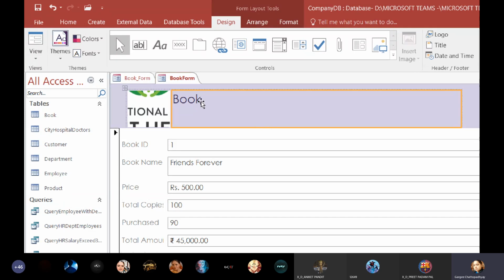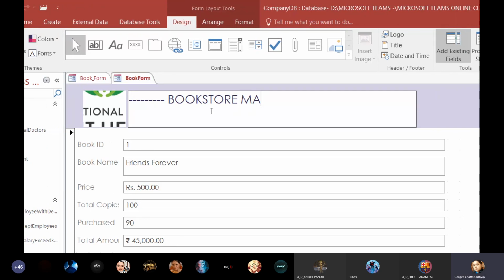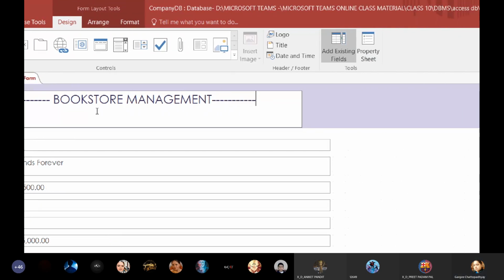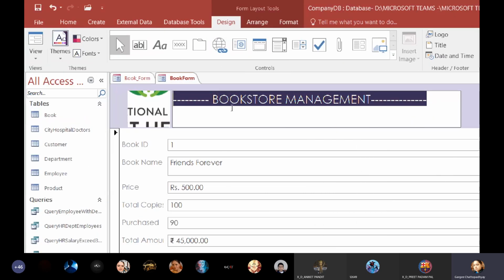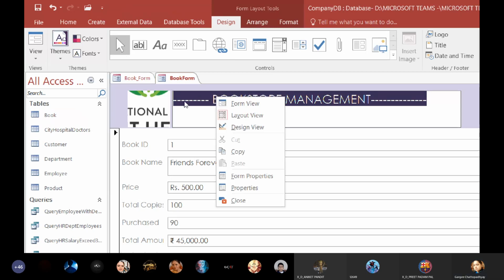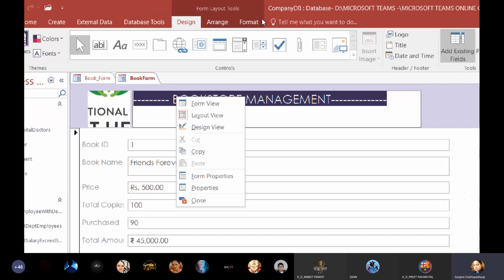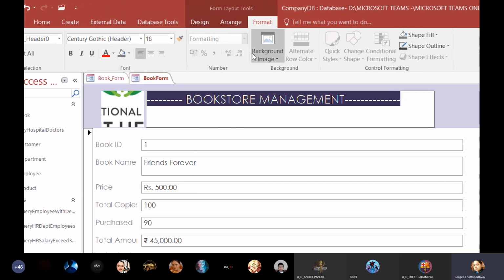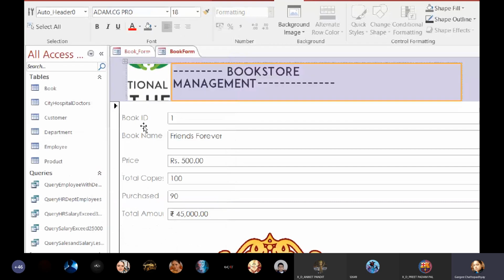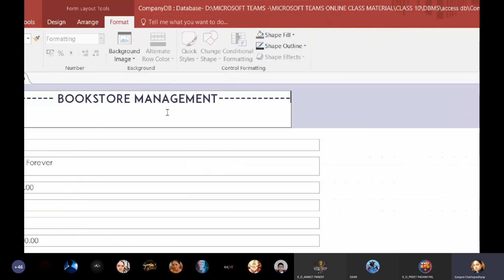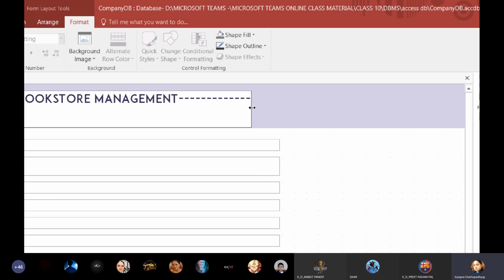Coming to the next one, that is book is written. So I don't want book here. I want to write bookstore management. I wrote bookstore management. I can change the font. So I'll select everything. And from here, I will go to the format option in the form layout tools tab. From here, I can change the format. So let me change it to something which looks a bit okay. Okay. And I can also increase the size.